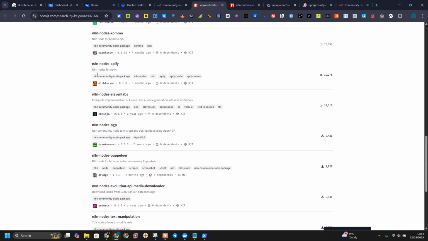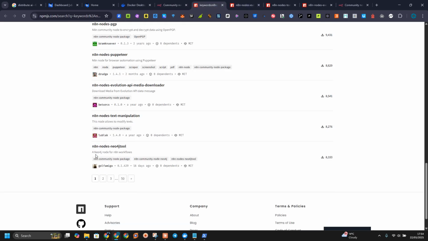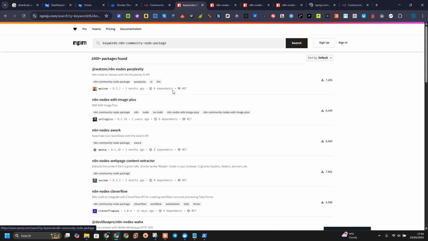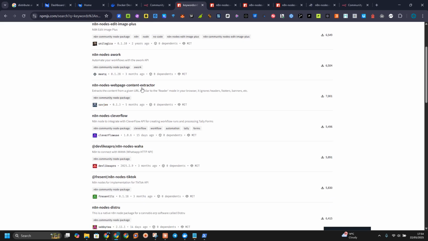Okay, they are what we call the node for Apify. This is Apify. If you want to use it, there is the node for Apify. So let's go here. I'm going to place the node for Apify. I don't know about this workflow. There are people who are creating their own workflows themselves. They extract content from a URL, similar to reader's mode, ignoring headers, footers, and banners.